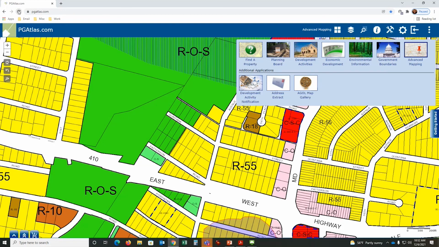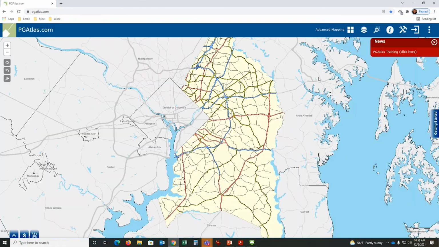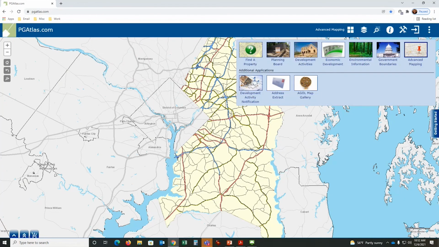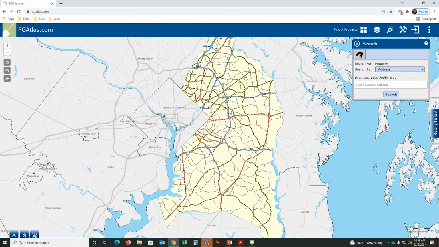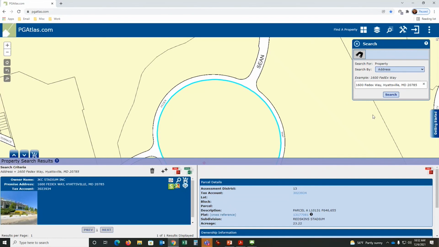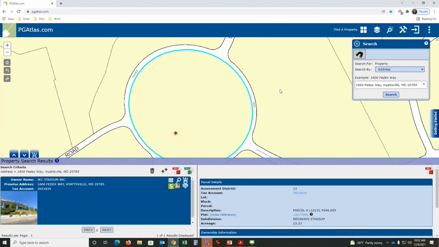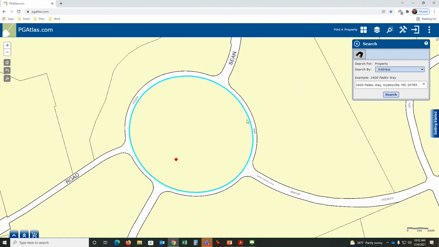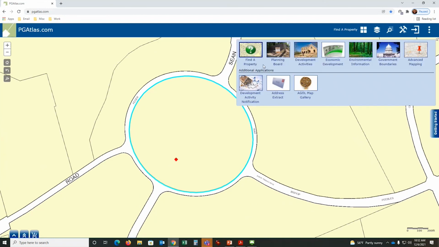So what I'm going to do is just reload this page. And I'm going to say find a property. Again, advanced mapping is what you always get when you first start. So if I go find a property, you just type in an address. This is one way to get to that information. That's it. You don't really have a lot of other options here. It's very restrictive because we're trying to keep it simple.